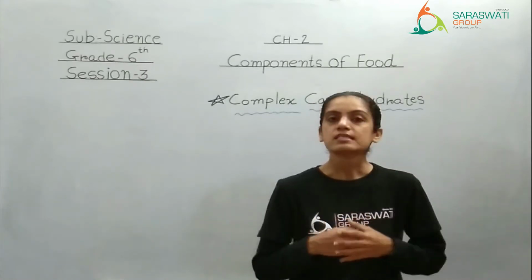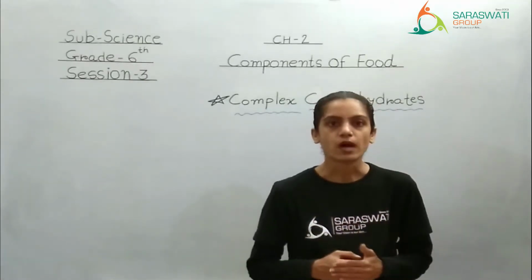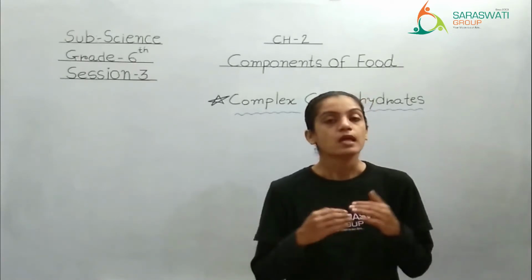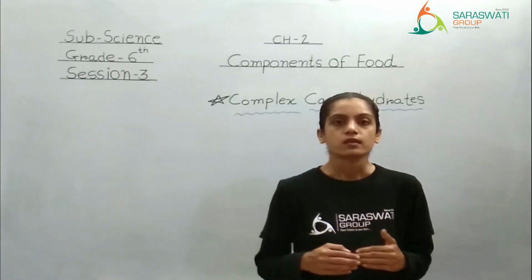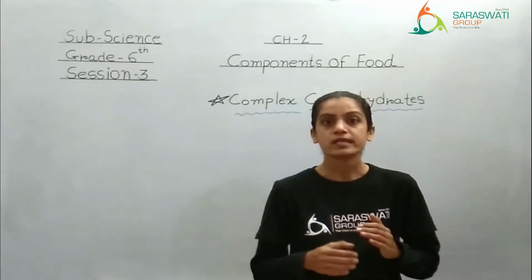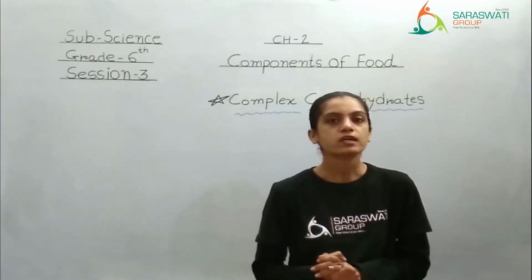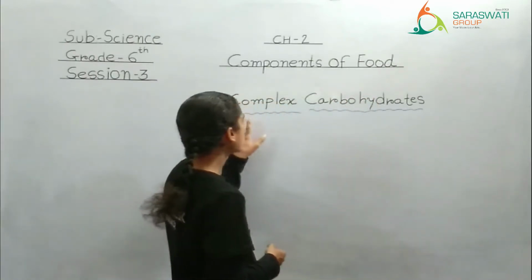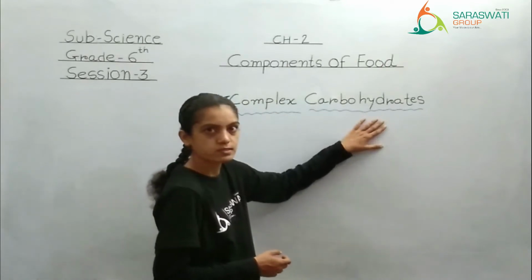Simple carbohydrates get converted into simple sugar. Now we are learning the second part of the carbohydrate. Today's topic is complex carbohydrates.